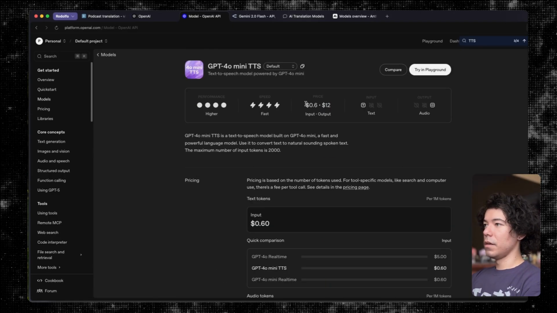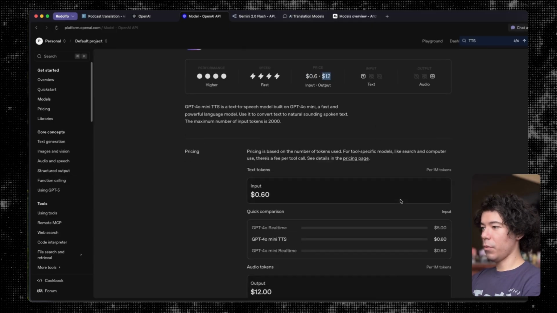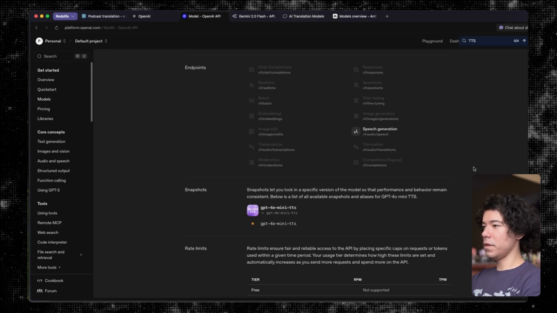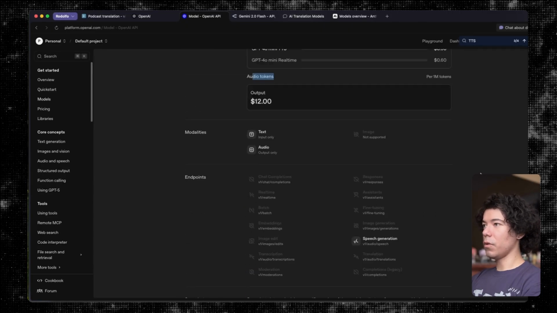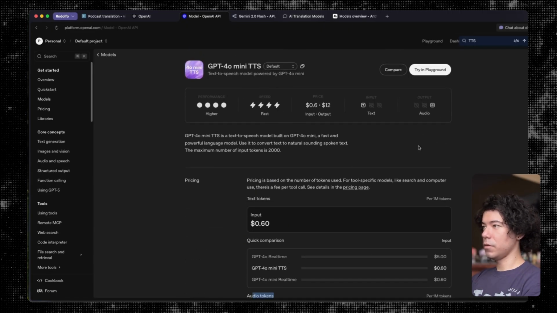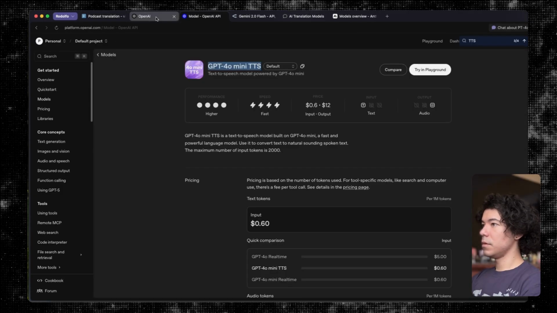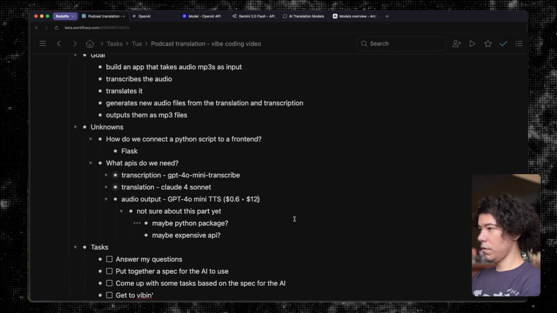Let's see. Input, cheap, output. I'm going to assume, oh no. And how is the output calculated? Yeah, it's $12 per, okay. Per 1 million audio tokens. What is the difference between an audio token and a regular text token? Don't know. We'll put it as an option. And then we'll just, it's 60 cents in, $12 out.